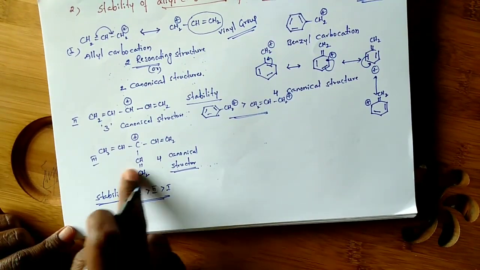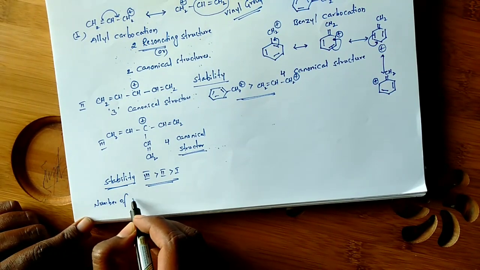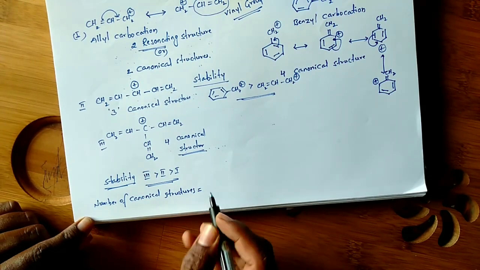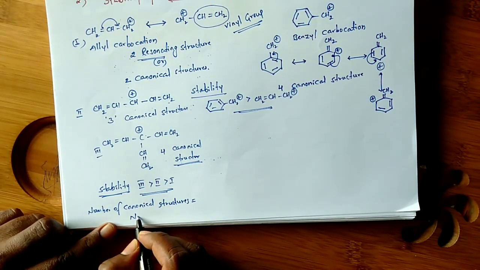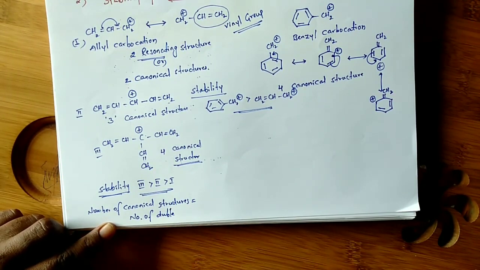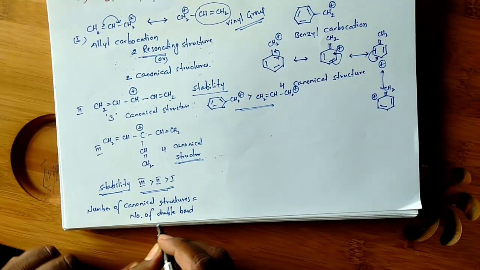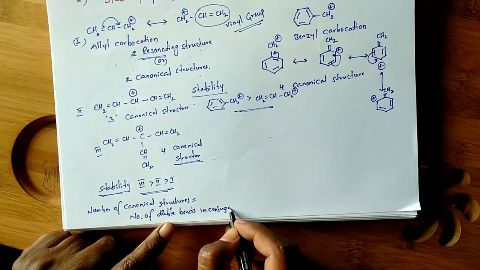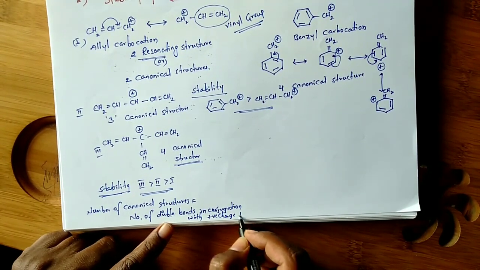Okay, so here how many canonical structures are possible? You can use this formula: number of canonical structures equals number of double bonds in conjugation with a positive charge, plus 1.